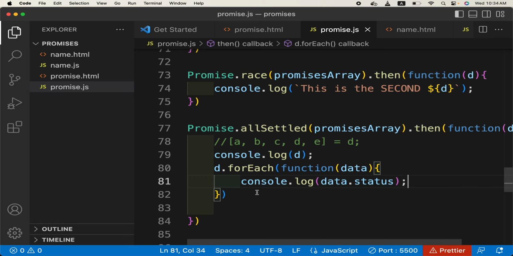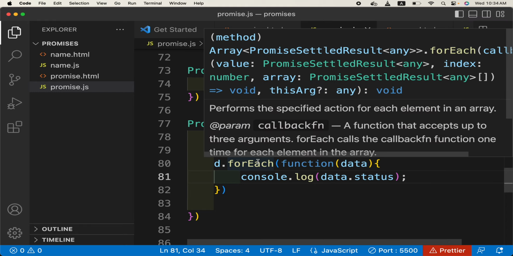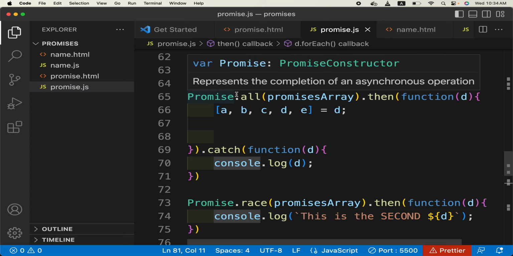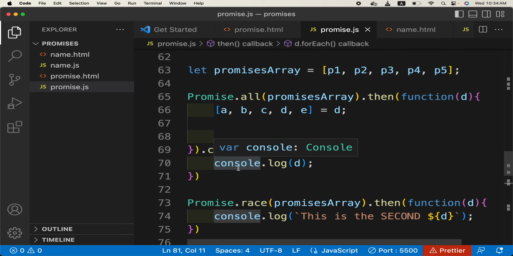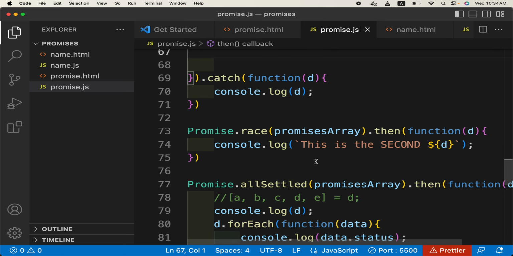So if you need to bother about the statuses of all the promises, then you should use allSettled, which is a newer method. Otherwise you can use all. In this case, even if you have hundreds of promises, if any of those are rejected, then the reject function will run and that can be caught here. And if all of them succeed, then you can run code in the .then of the all. Okay, now let's move on.